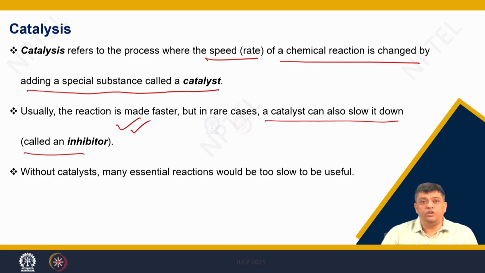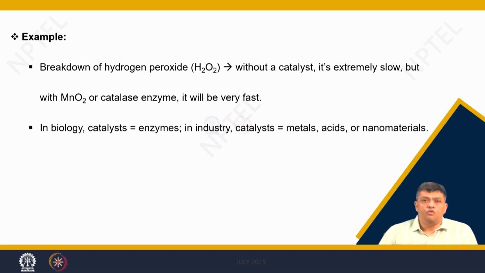And if you do not use catalyst, many essential reactions would be too slow to actually become of any use. For example, if you want to break hydrogen peroxide without catalyst, it is an extremely slow process, but with the use of manganese oxide particles as catalyst, it becomes a very fast process.